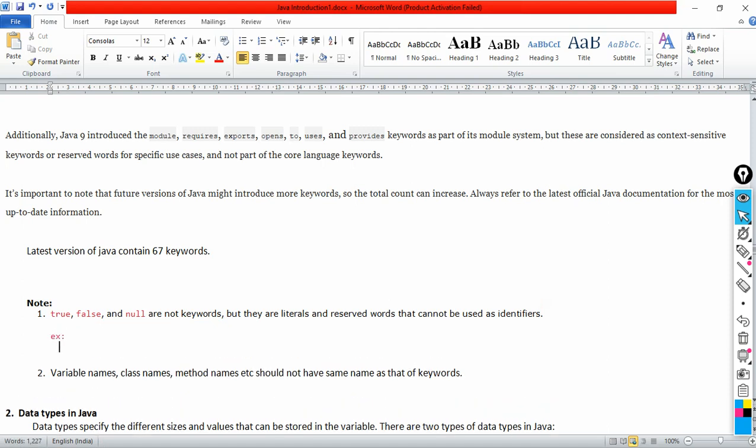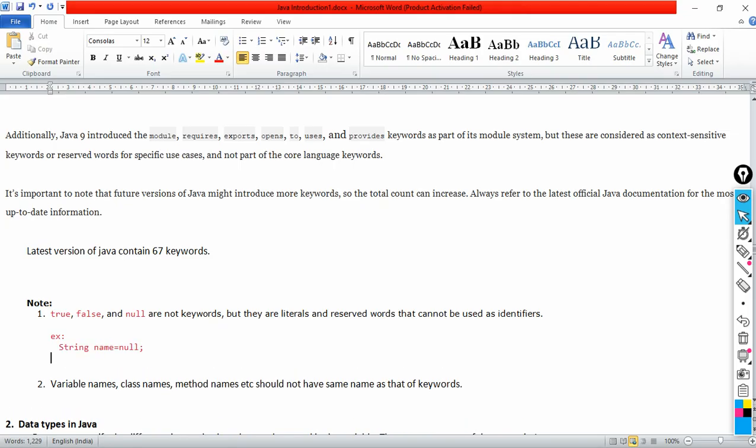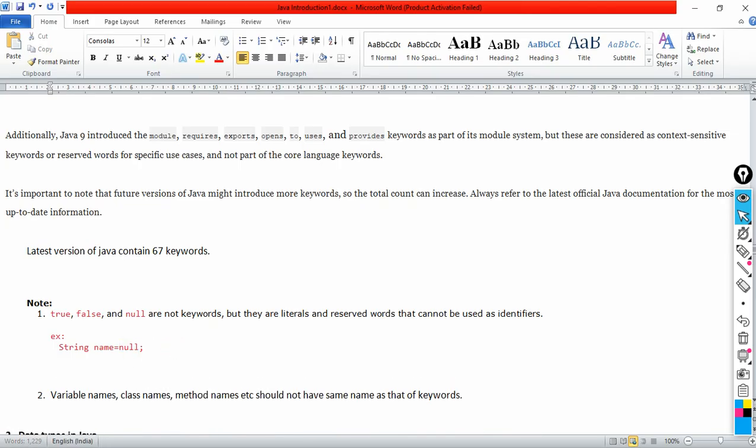Let me give you some examples. I can write String name is equal to null. So null is a constant value, and name is null. Null means empty. For representing an empty value we generally use null. Similarly we can use boolean, let's say flag is equal to true. So the flag value is true. Like this, null, true and false are constants. We are going to understand this in the further coming classes.